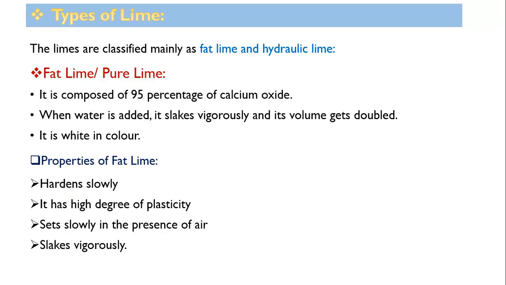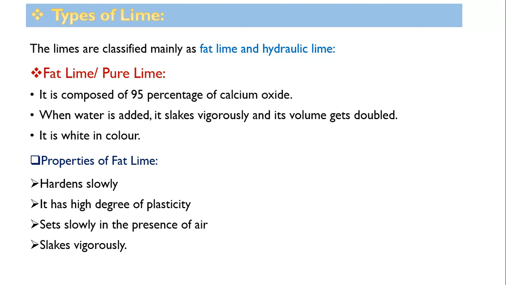Now, we have already discussed the properties of lime in general. Now there are different types of limes. Fat lime is there, hydraulic lime is there, hydrated lime, and poor lime is also there. At this level, we shall discuss only fat lime and hydraulic lime, the specific properties of fat lime and hydraulic lime, and their uses in general.